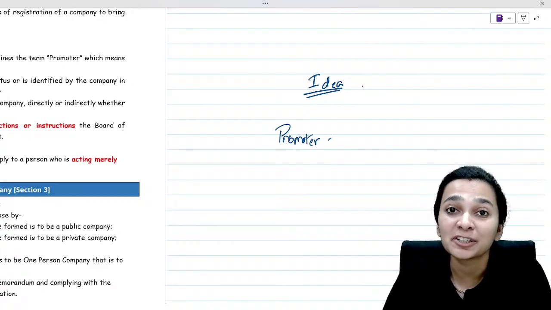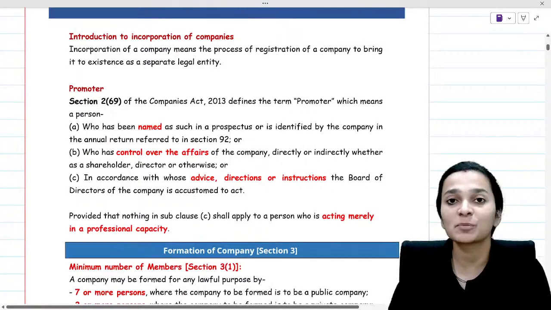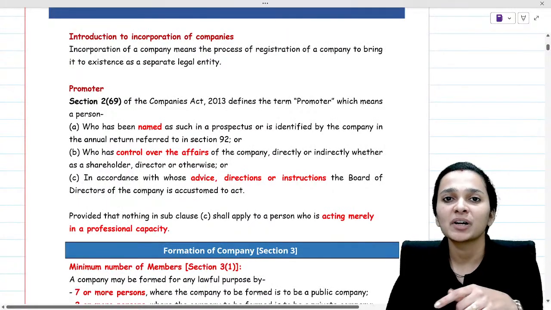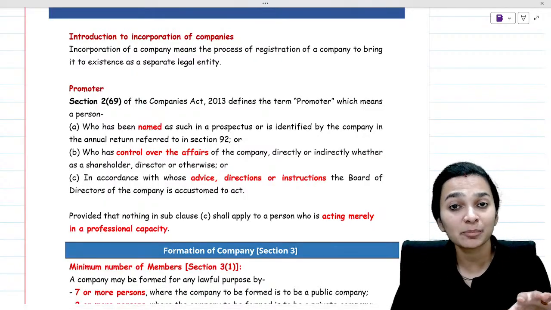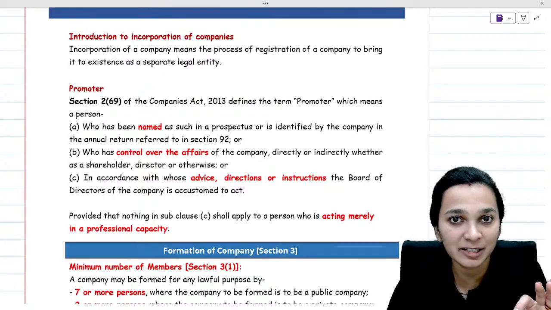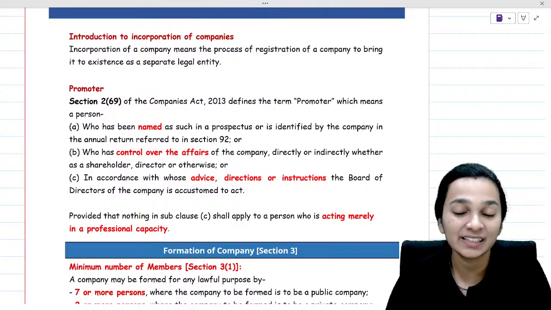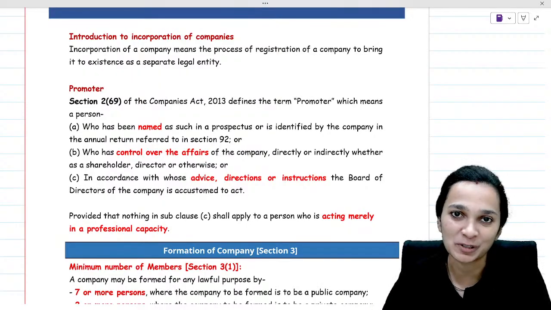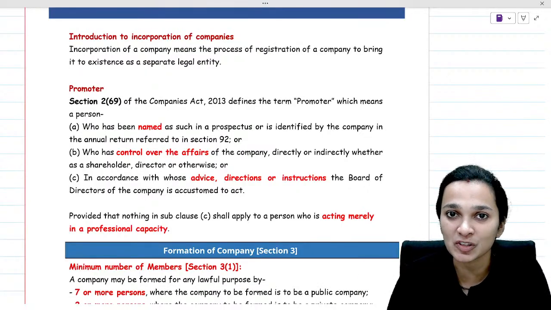So, for a company form of organization, who is a promoter? The definition of promoter is given to us under section 2 clause 69. However, to understand the definition better, all you should remember is, in layman's terms, a promoter is basically a person who has conceived the idea of incorporation of the company, and he is taking all the steps for the purpose of incorporation of the company. But what is the definition as per section 2 clause 69?